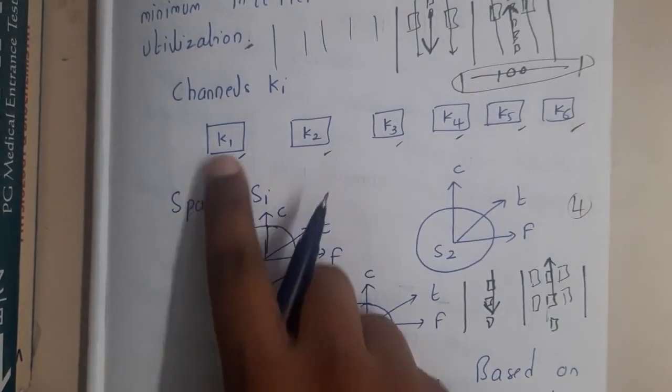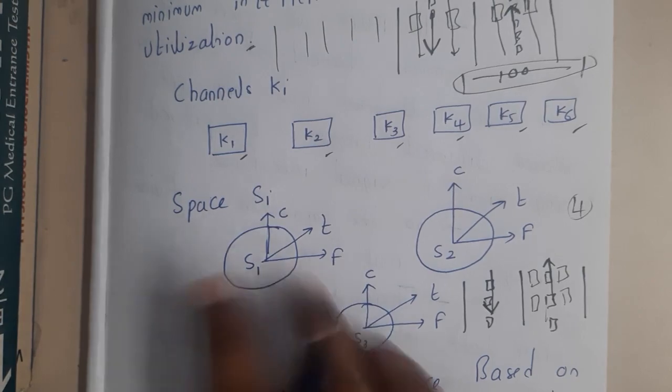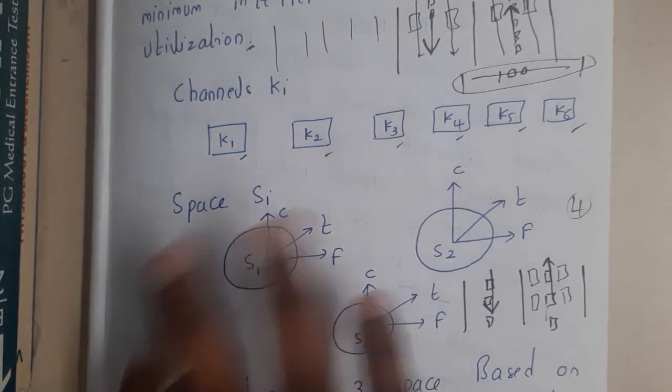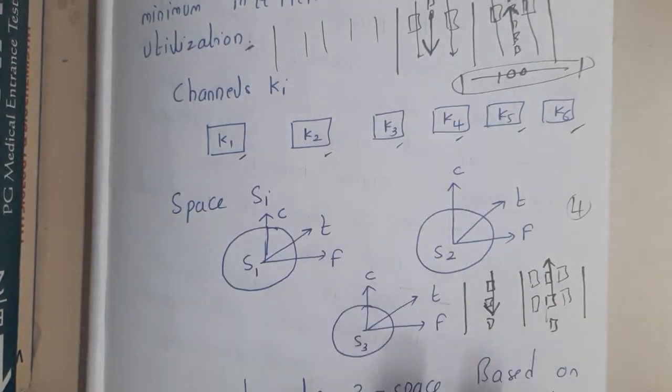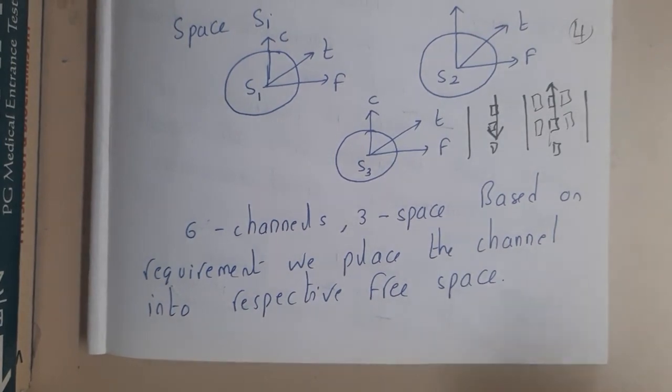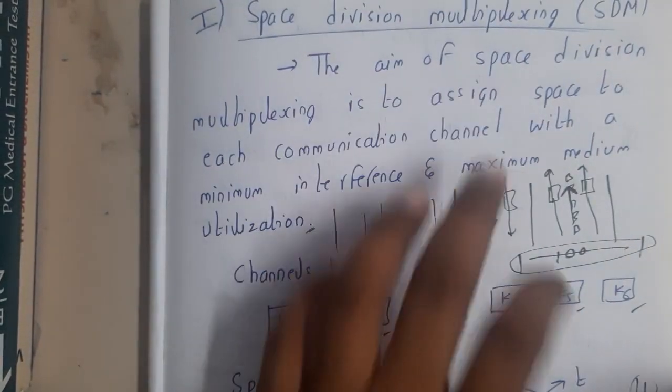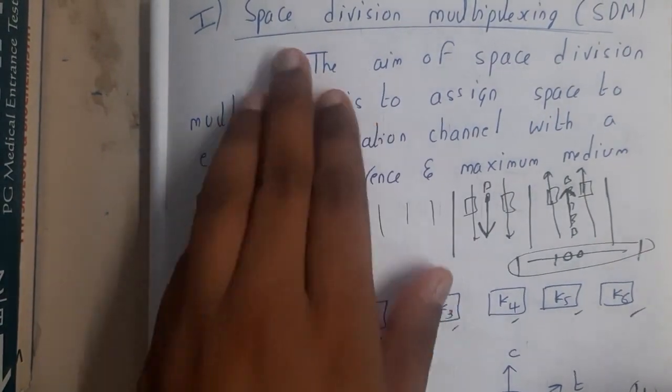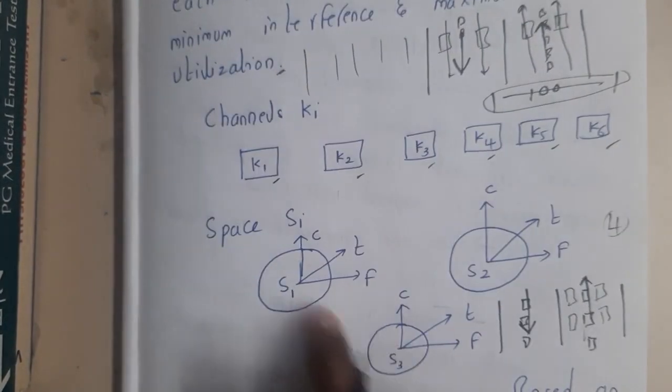When K1 is working with S1, no one else will work with S1, guys. Here we are establishing it in such a way that there is no interference with others. So, 6 channels, 3 spaces. Based on requirement, we place the channels into respective free spaces, right? This concept of assigning them as per the requirement into the space is nothing but space division. So here we are dividing space, right?